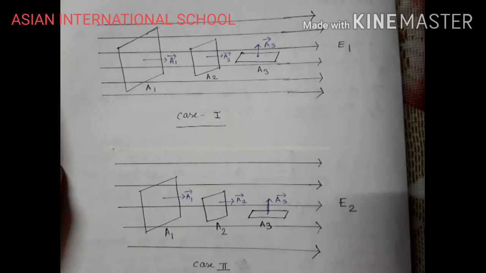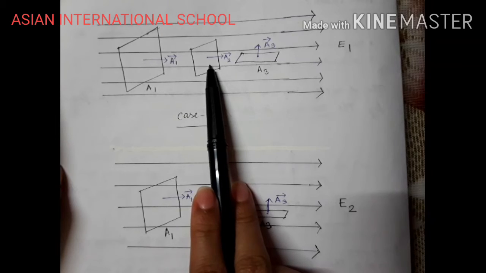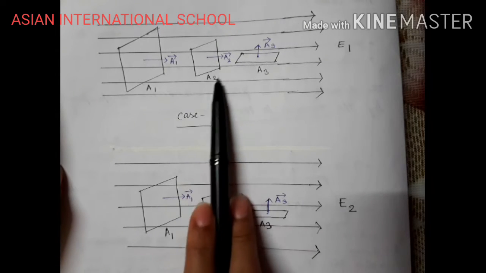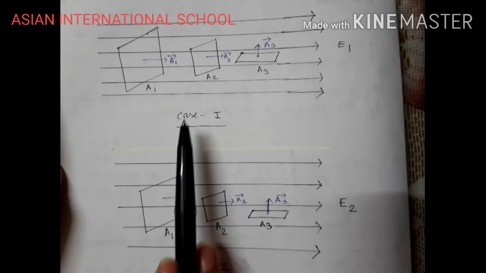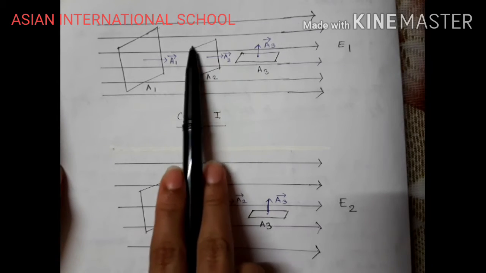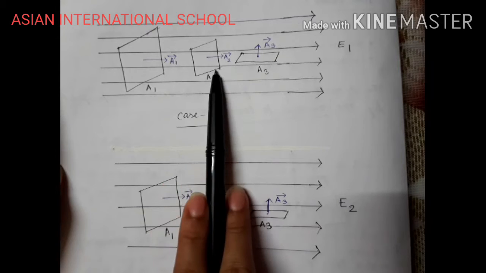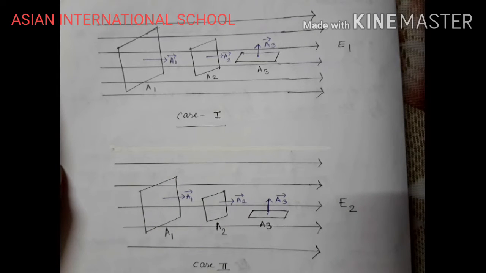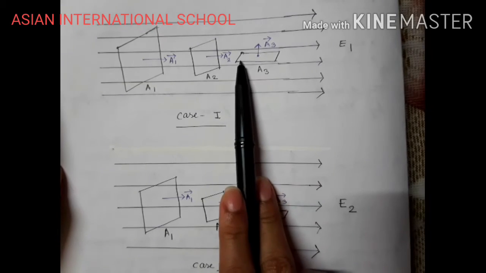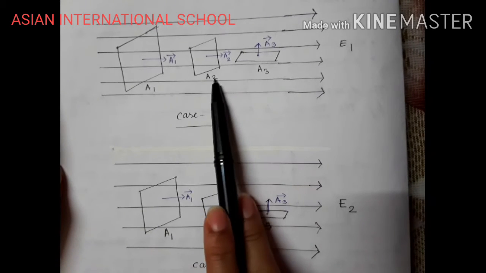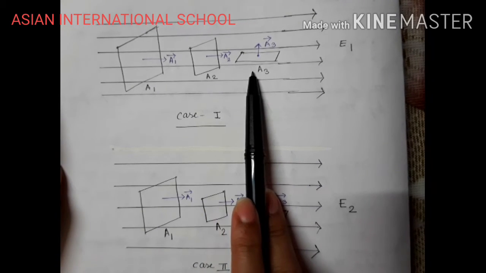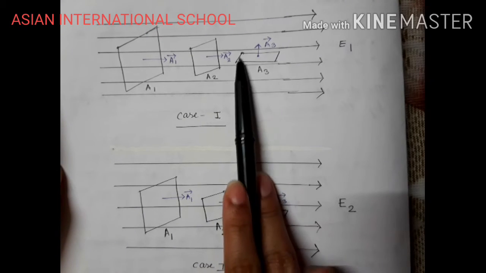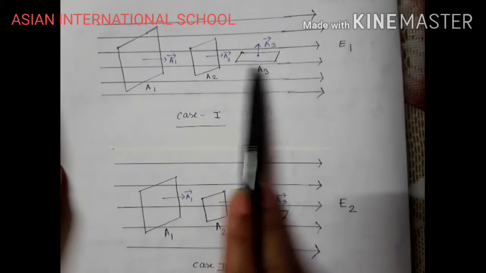Now when I decrease the area, in both the cases, you can see what is happening. As I decrease the magnitude of the area, the number of electric field lines passing through it also decreases. Now here A2 and A3, we are considering that both have the same magnitude, the same square units, but they are kept in a different way. How are they kept?